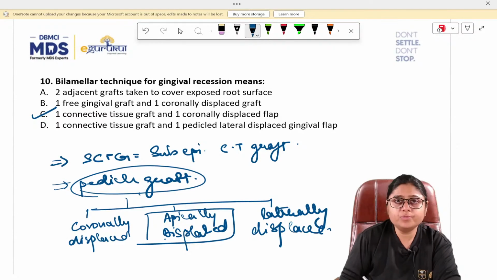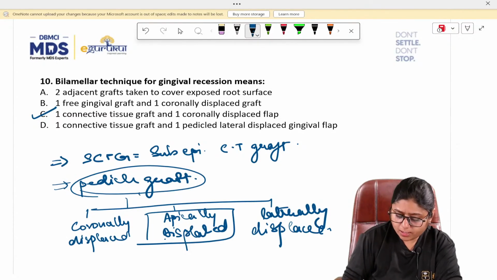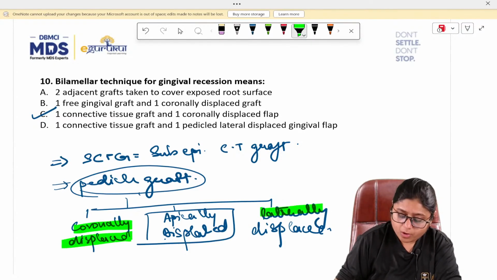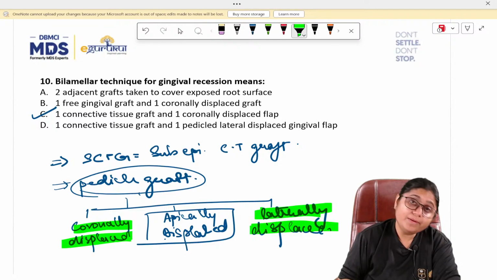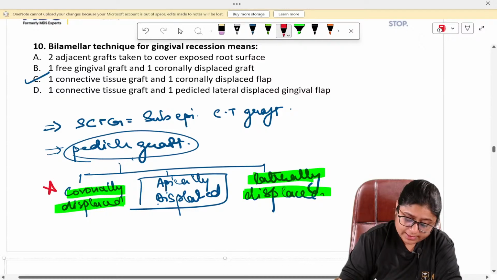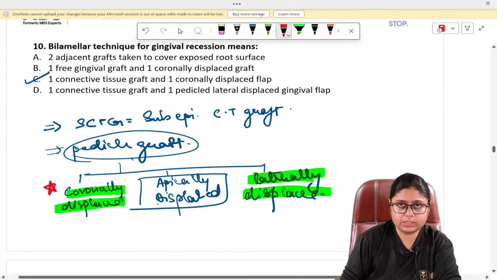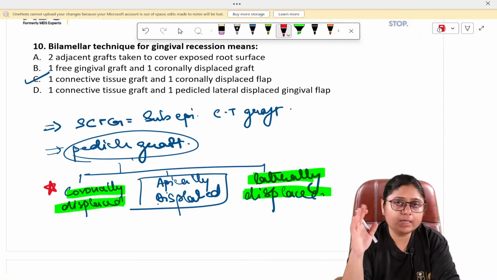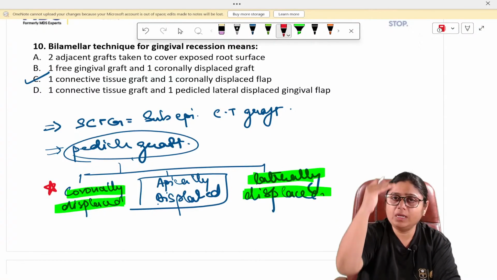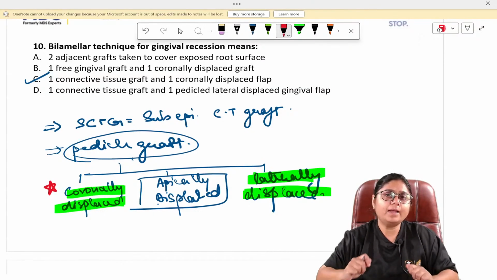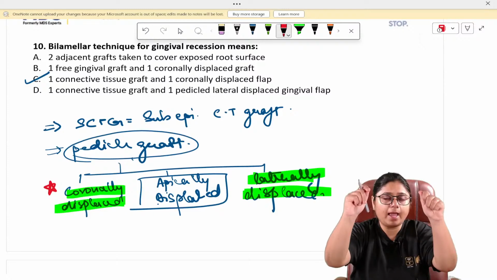In recession coverage, we will not be using apically displaced flap, right? So we will be using a coronally displaced graft, either a coronally displaced flap or a laterally displaced flap. Now in bilaminar technique, most commonly a coronally displaced flap is used. After covering the recession site with the connective tissue graft, we displace the flap coronally, means from the apical end, we will take the epithelium and cover the graft.